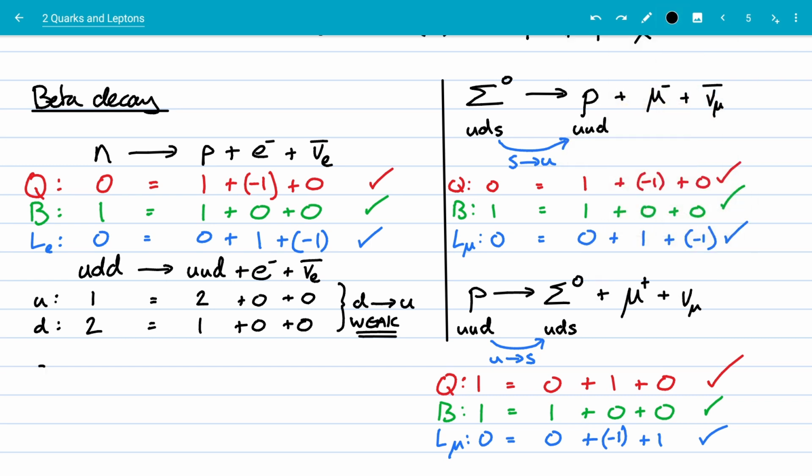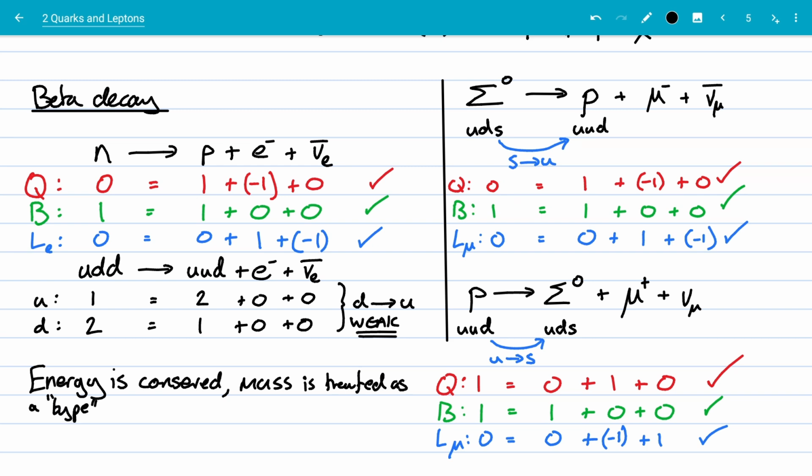That's important. Energy is conserved, but mass is treated as a type, and I don't like that phrase, so I'll put quotes around it, of energy.